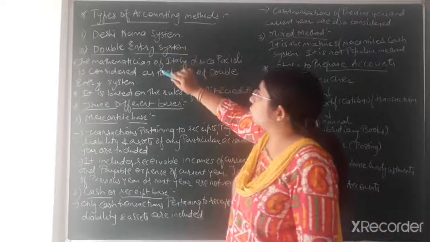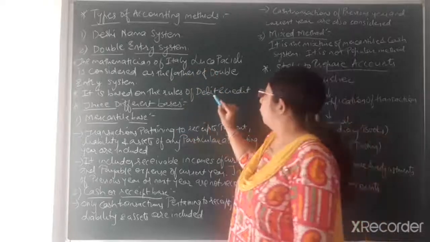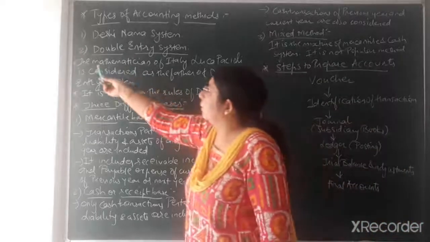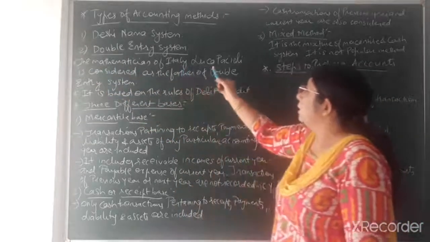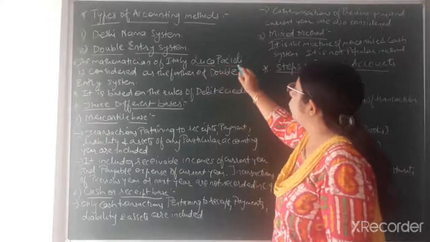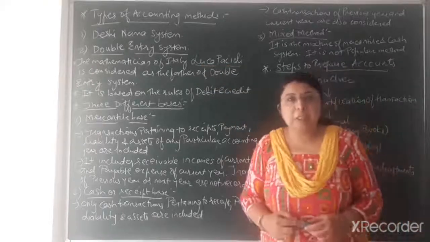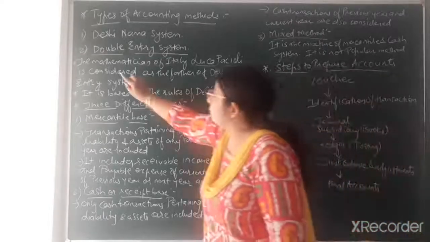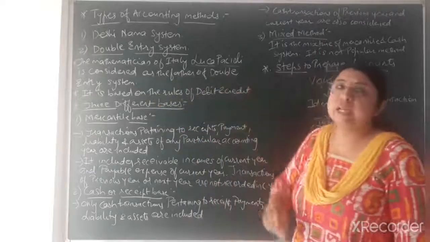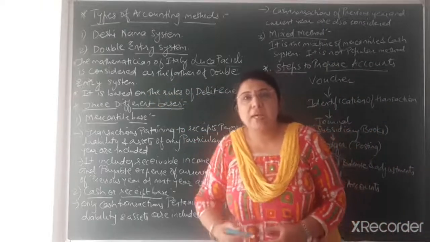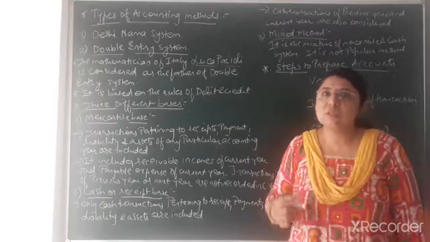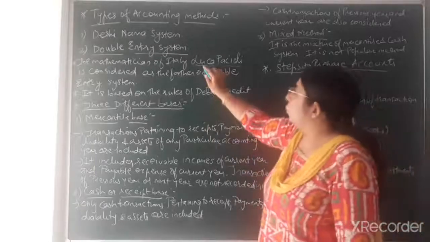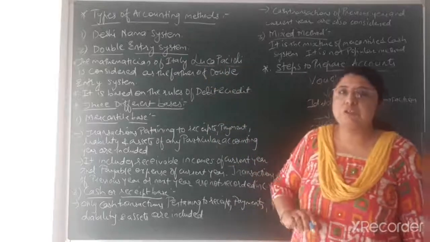In double entry system also, there are 3 different bases of understanding. But before that, one important point that I have left: the mathematician of Italy, Luca Pacioli. You have to remember this name. He was a mathematician of Italy, and his name is Luca Pacioli, and he is considered the father of double entry system. So that can be asked in MCQ or in short answers, that who is considered the father of double entry system. That is Luca Pacioli. He was a mathematician of Italy.